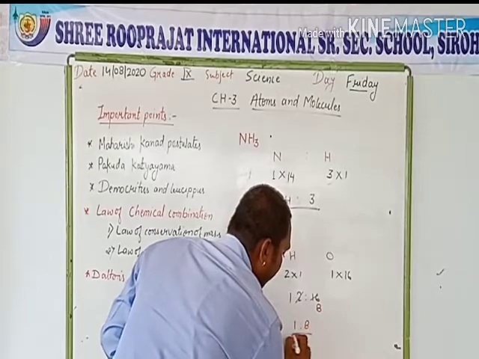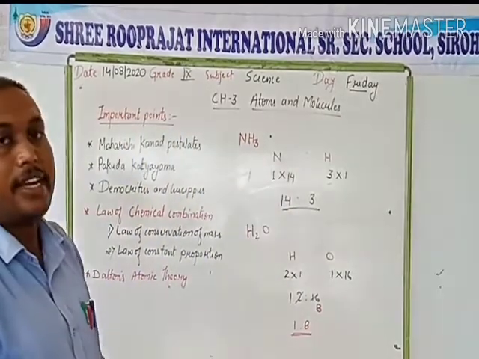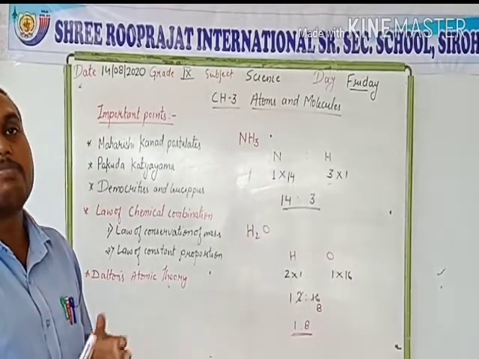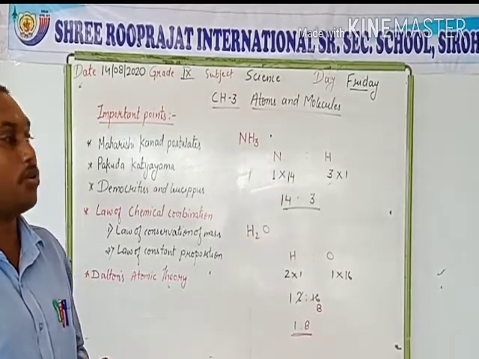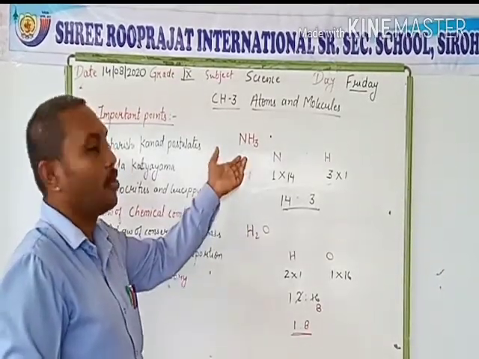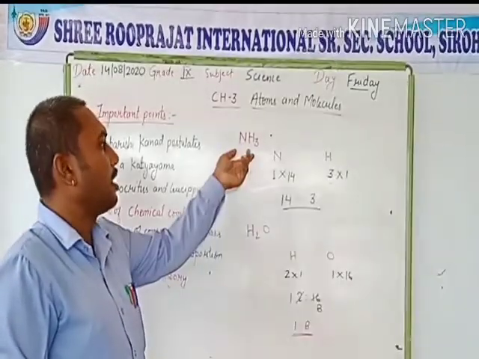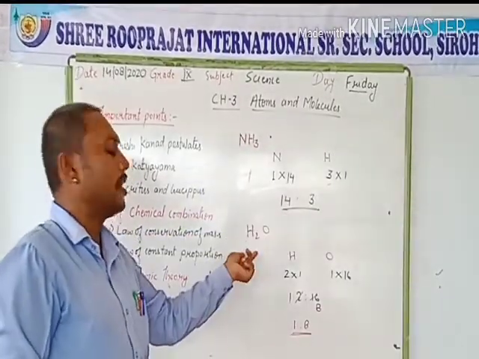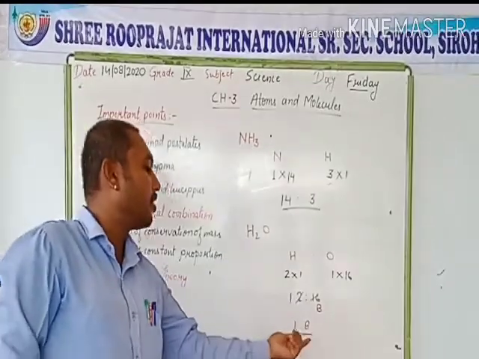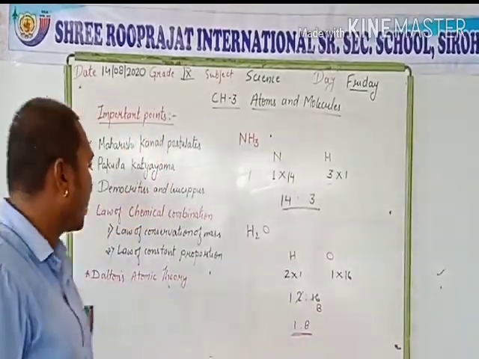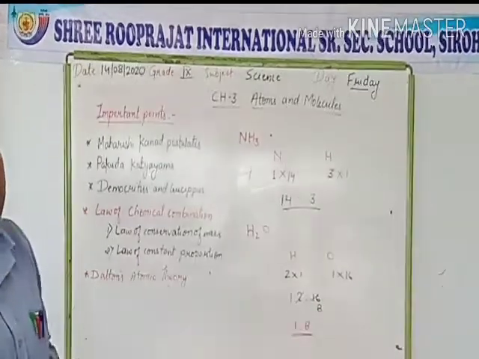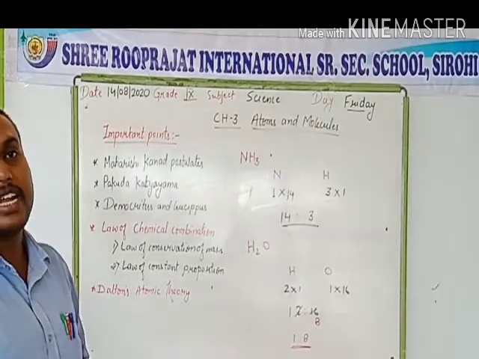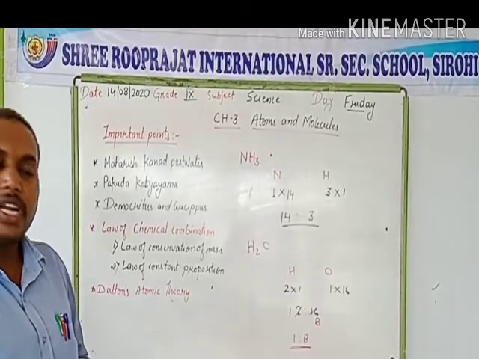1 to 8. We can say that in a chemical reaction, the substances or elements combine together in a simple whole number ratio. For example, here ammonia and here water. In ammonia, nitrogen and hydrogen are in the ratio 14 to 3, whereas in water, hydrogen and oxygen are in the ratio 1 to 8. That is our law of constant proportion, meaning the ratio of the elements forming a compound remains constant and is a simple whole number ratio.